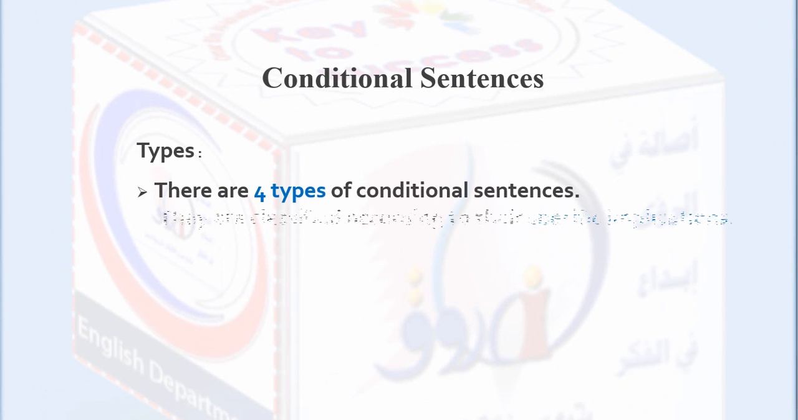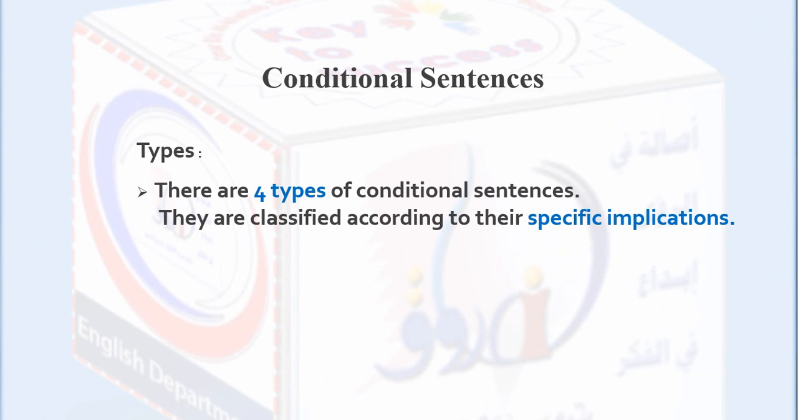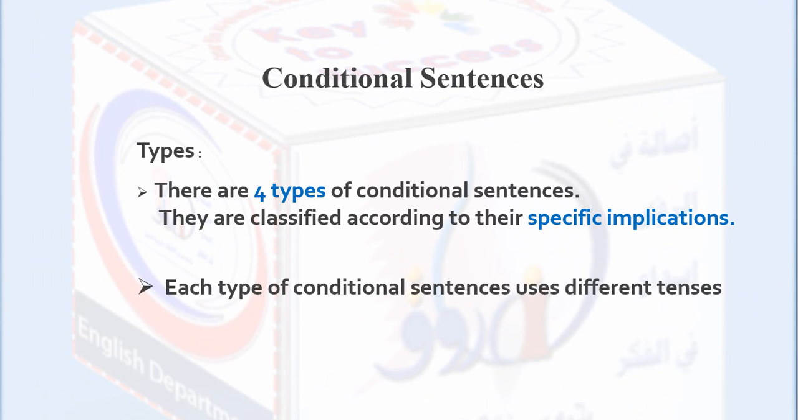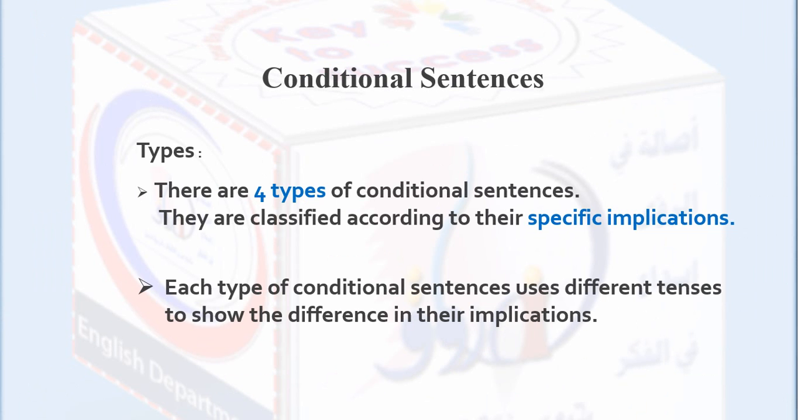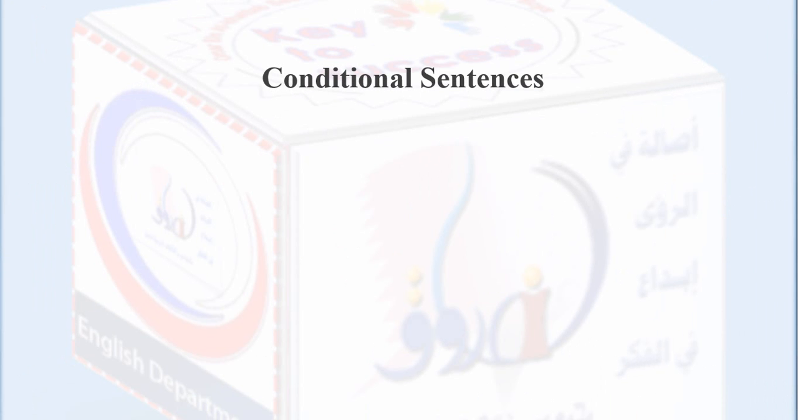Types: there are four types of conditional sentences. They are classified according to their specific implications. Each type of conditional sentences uses different tenses to show the difference in their implications.